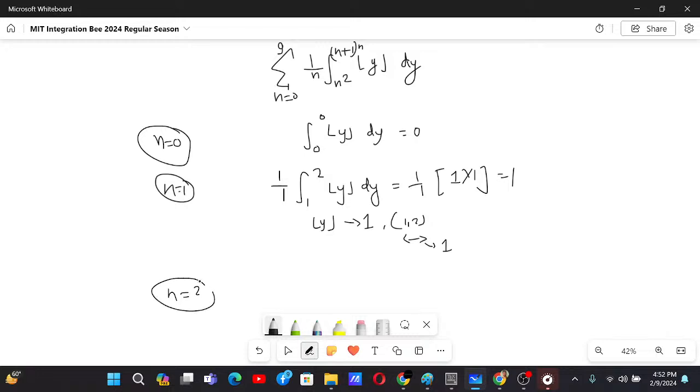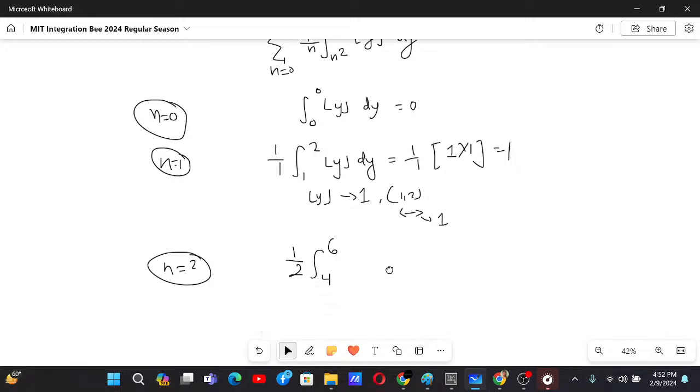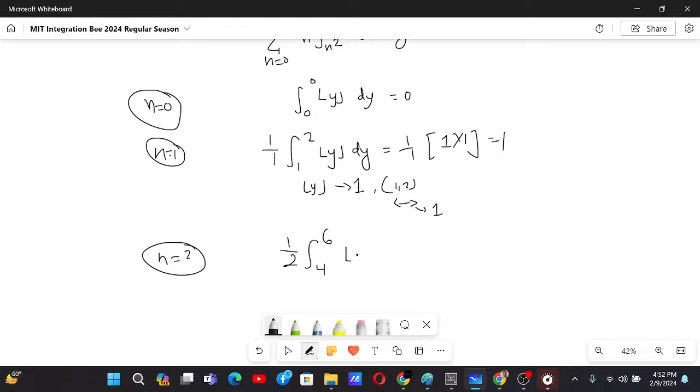Let's go to the next case when n equals 2. We are not going to do all of them, but we will do some of them to find a pattern. Now this is from 4 to 6, and then we have GIF of y dy. For the interval of 1 from 4 to 5, the value will be 4.